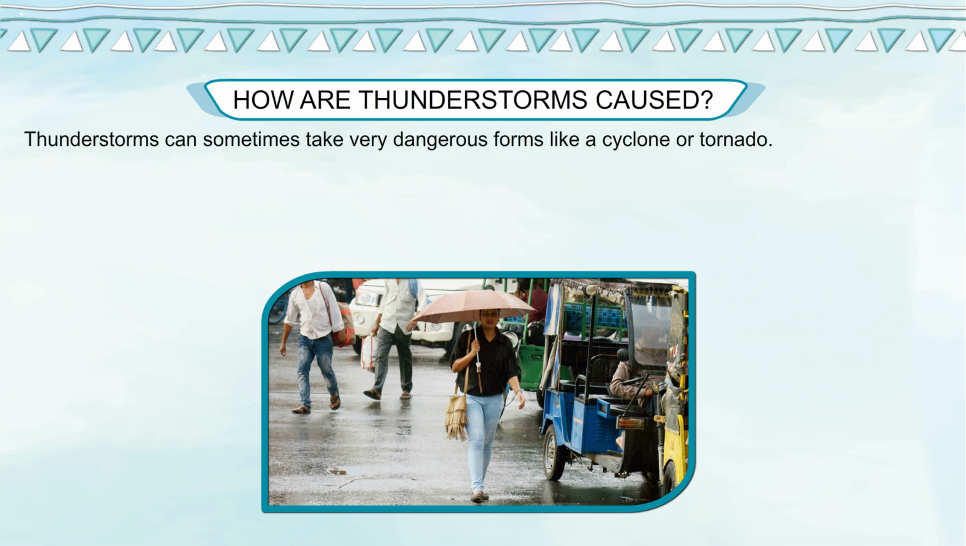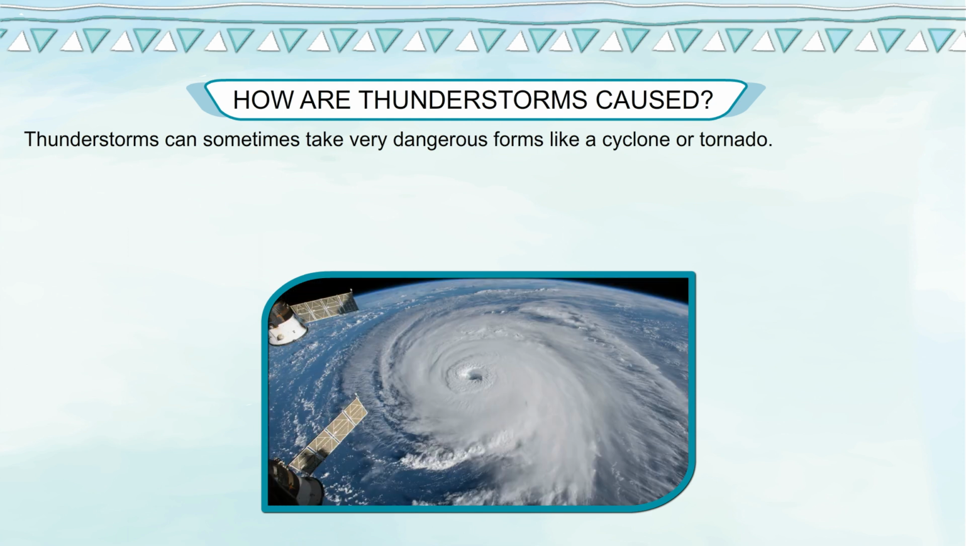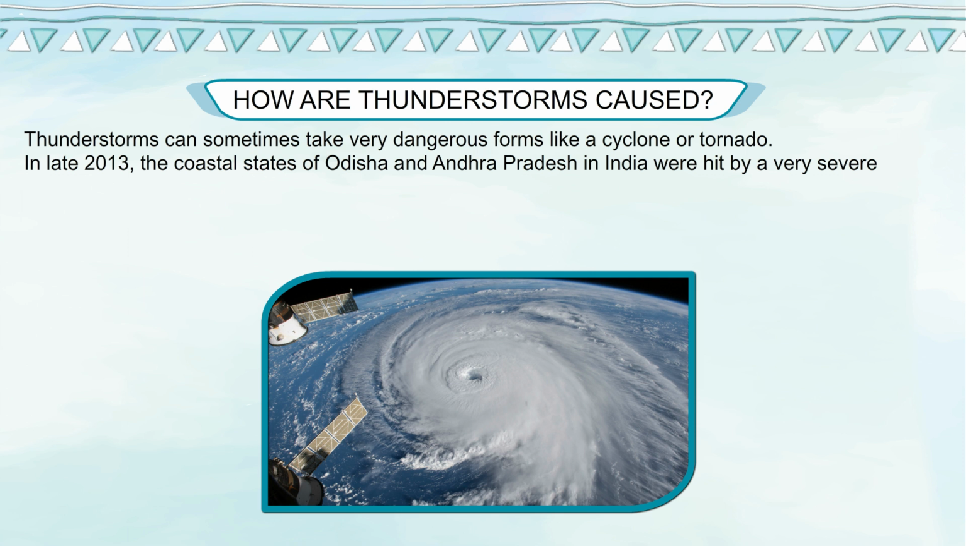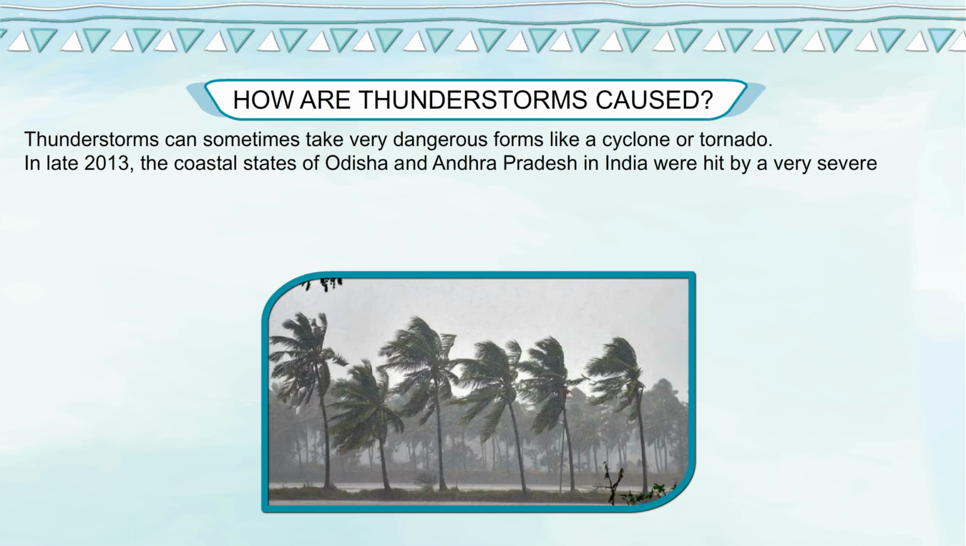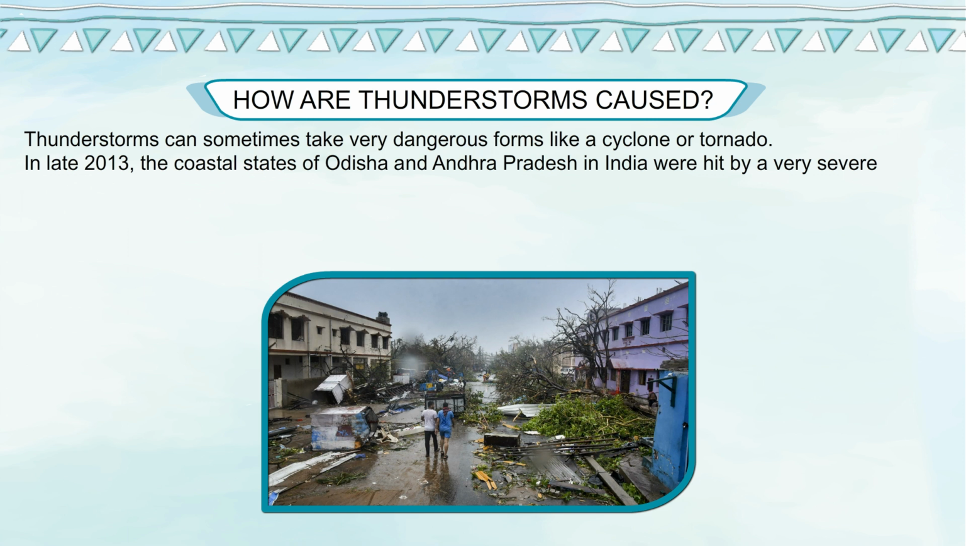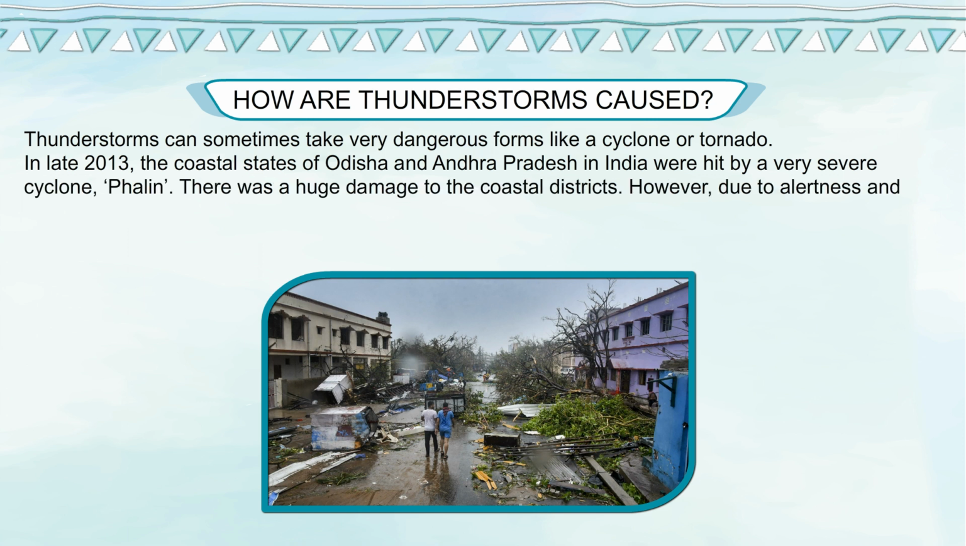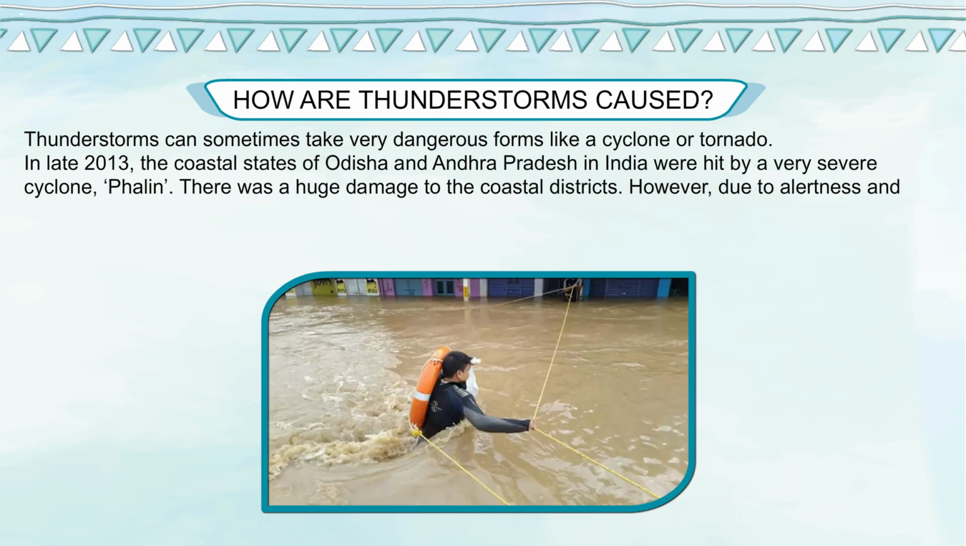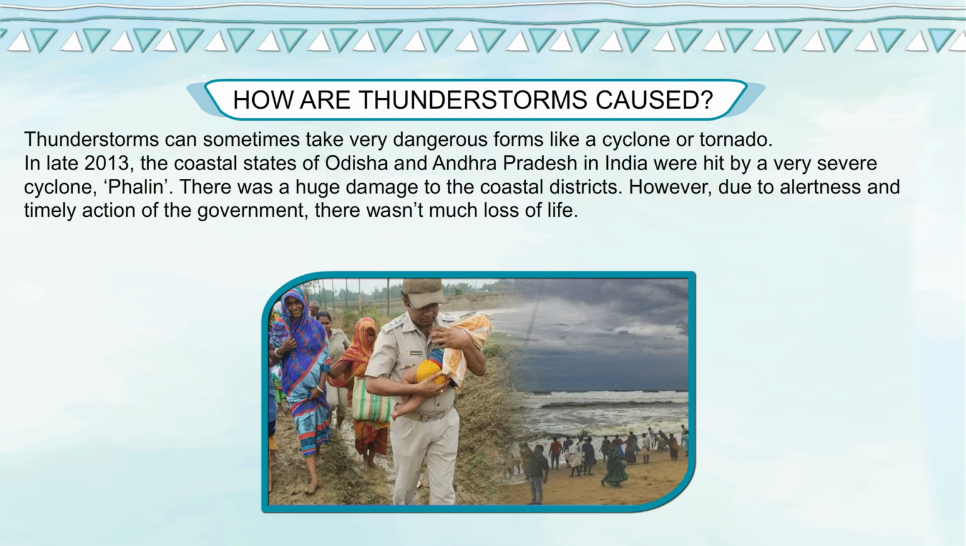Thunderstorms can sometimes take very dangerous forms like a cyclone or tornado. Cyclones. In late 2013, the coastal areas of Odisha and Andhra Pradesh in India were hit by a very severe cyclone. There was a huge damage to the coastal districts. However, due to alertness and timely action of the government, there wasn't much loss of life.